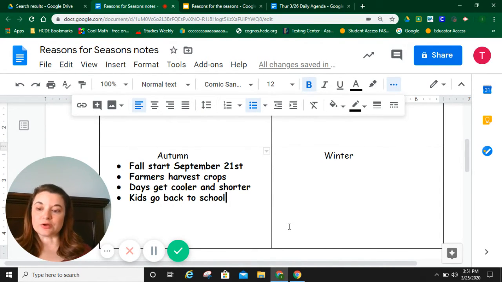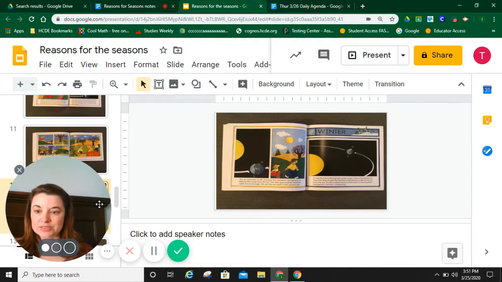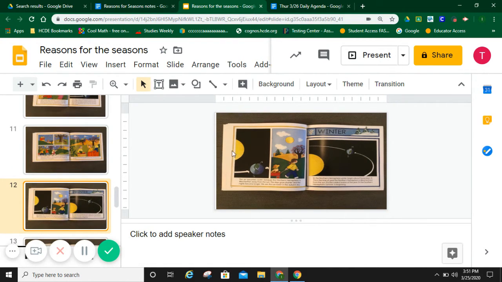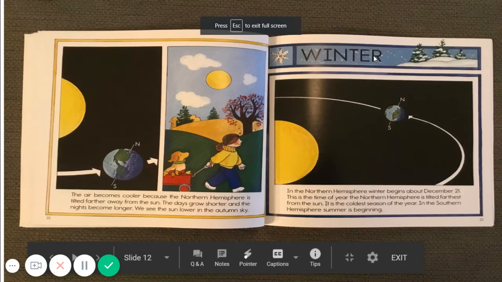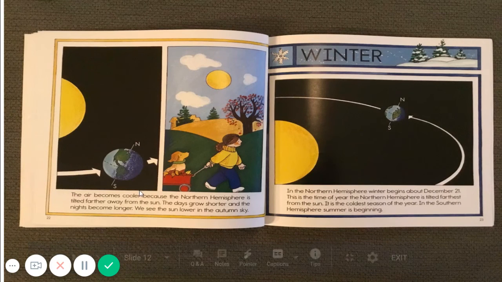So today we're going to learn about winter. So we're going to go over to our book and we're going to read the book about winter. I'm going to remove this little bubble. So we're going to finish our book by reading about winter. The air becomes cooler. Oh, wait, that's the fall part, sorry. We're going to start right here.